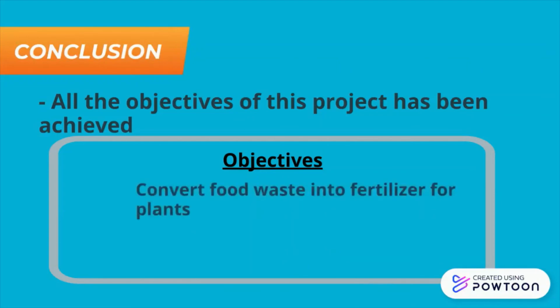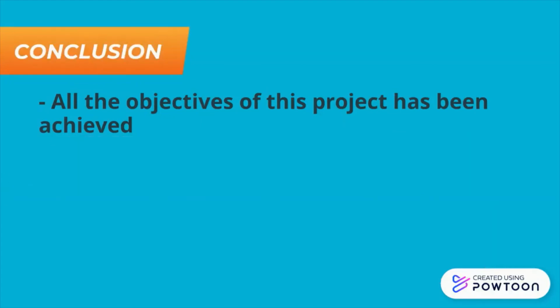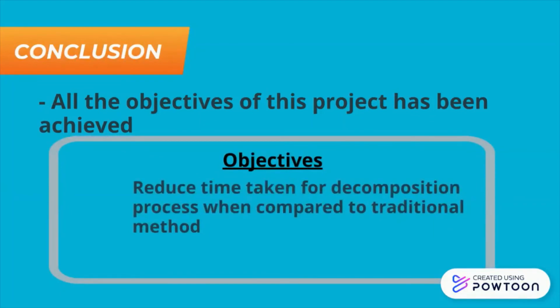The second objective that has been achieved is to convert food waste into fertilizer for plants. After undergoing the food decomposition process, the food waste can now be used as fertilizer, which promotes plant growth. The third objective that has been achieved is reducing the time taken for the decomposition process when compared to the traditional method. With the addition of the industrial heater and also the grinding module, the decomposition process has become much faster and more efficient when compared to the traditional method.